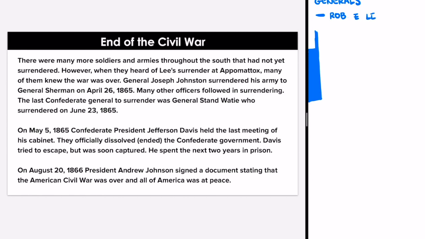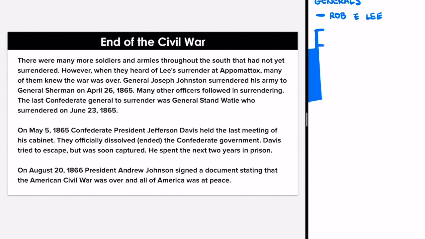But then when we read these last three paragraphs, we were introduced to two more Confederate generals. So let's see if we can find out who they were. Now, this third sentence here in the first paragraph says General Joseph Johnston surrendered his army to General Sherman on April 26. Now, even though it doesn't say whether one or the other was a Confederate or a Union general, let's look at the words being used.